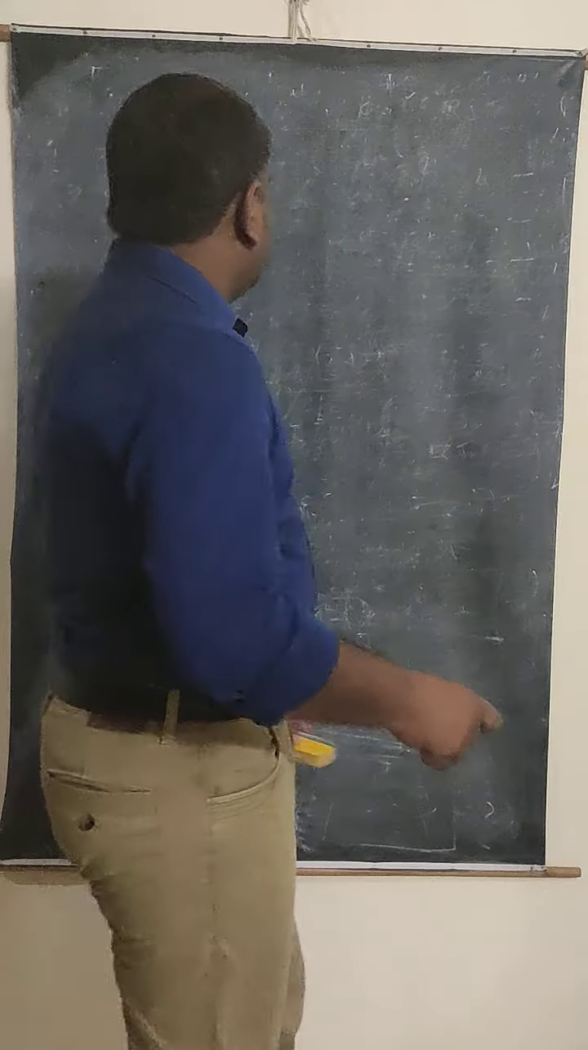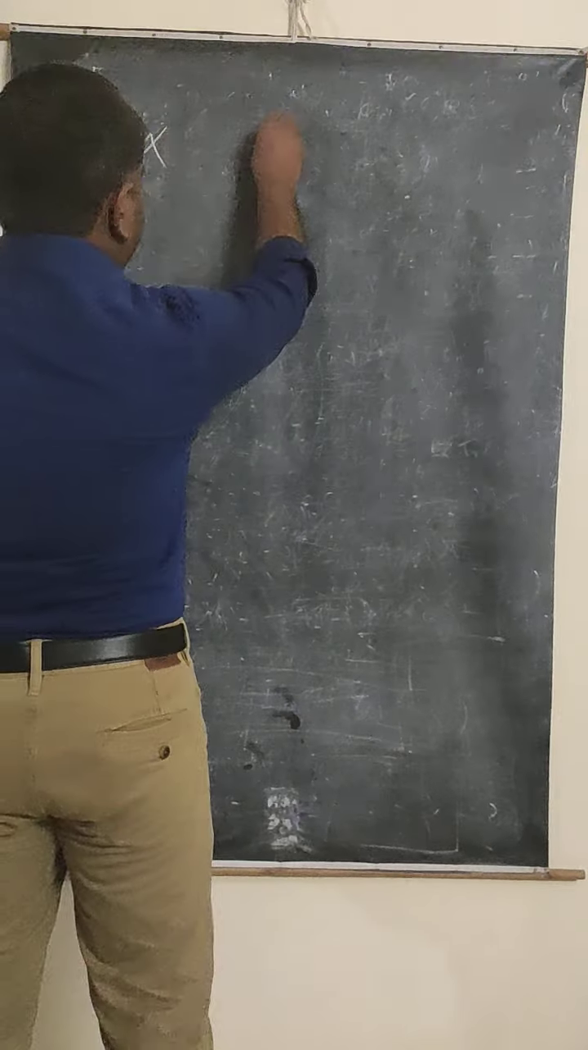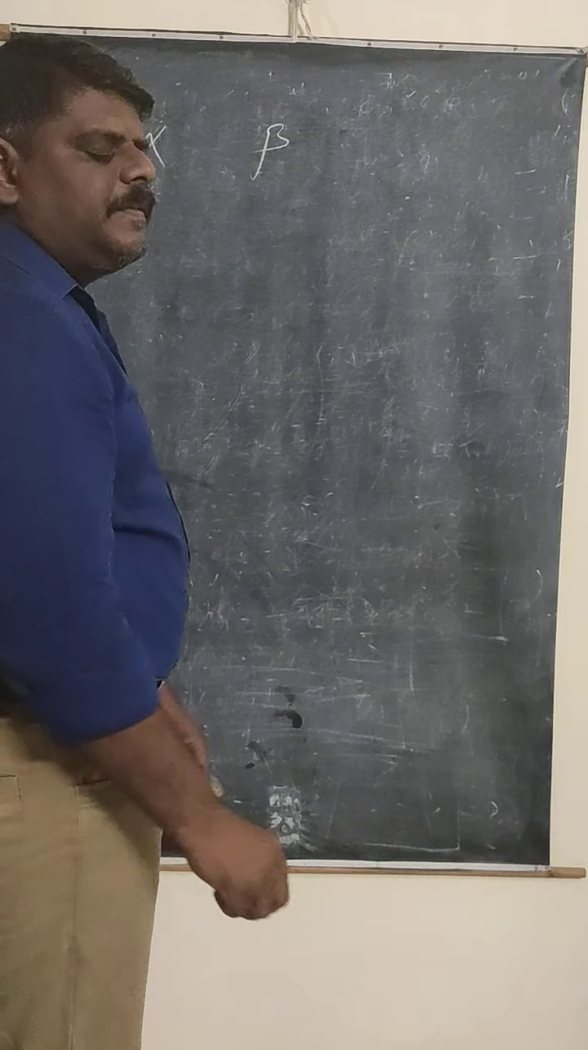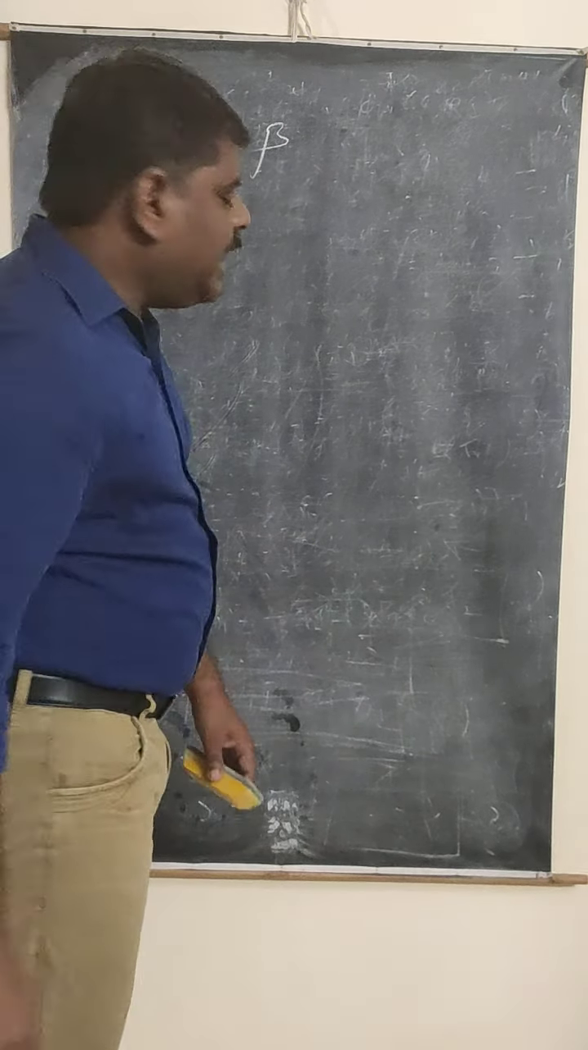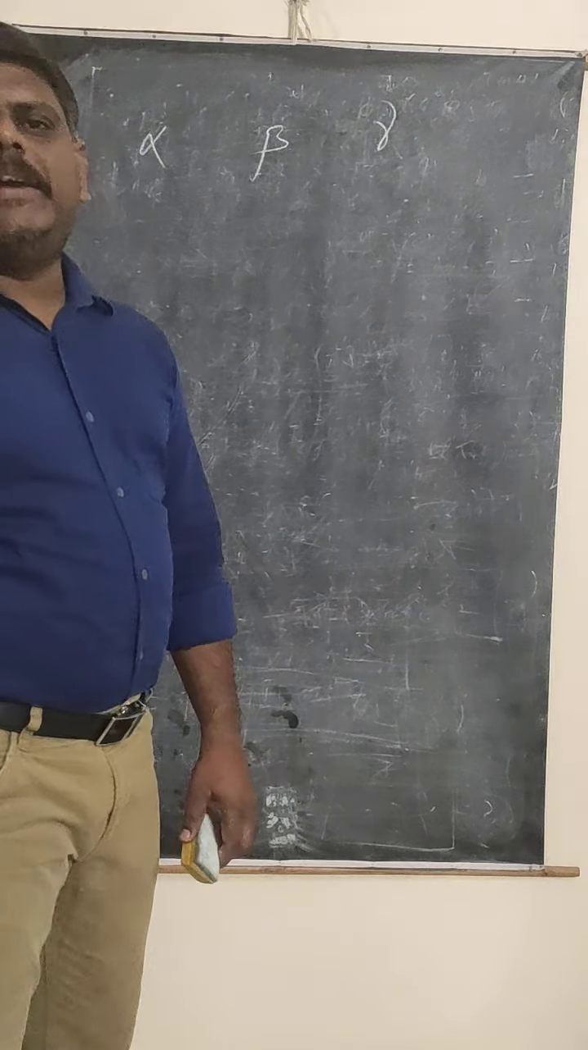We also discussed why solids have these three types of expansions. What is the reason? The reason is that solids have a particular shape and a particular volume. Due to this, solids have three types of coefficients. First one is alpha, the coefficient of linear expansion. Second one is beta, the coefficient of areal expansion, change in area. And the third one is the coefficient of volume expansion, represented by gamma.